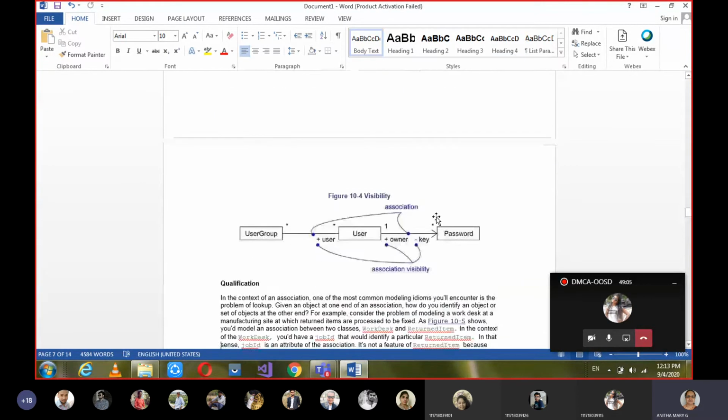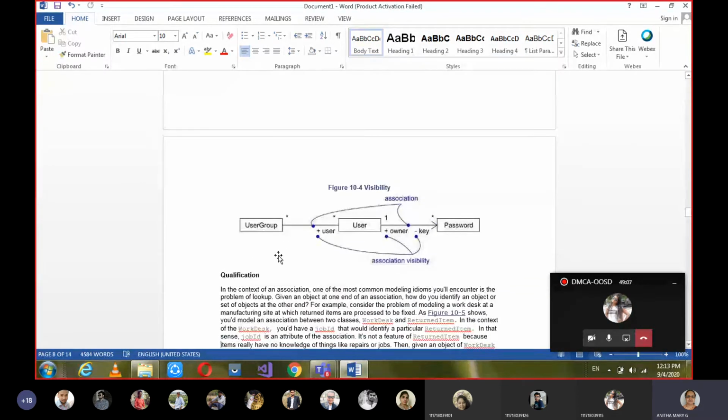The next one is about visibility. Okay, so the visibility under classes for attributes and operations. We give the visibility as public, private and protected for attributes and operations. If any attribute has to be public, we give plus. If any operation has to be private, we give minus, or any attribute if we want to give as protected, we give hash.